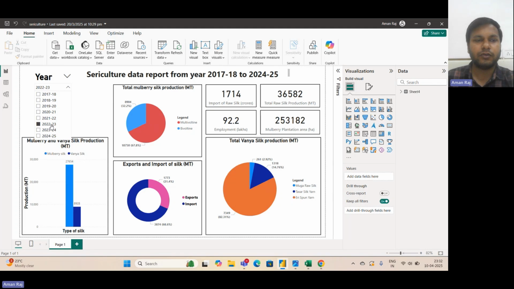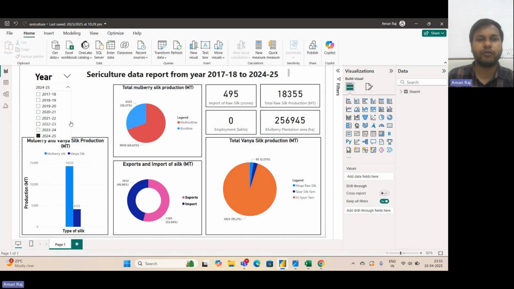In 22-23, the import of raw silk has again increased from 8,800 crores to 1,714 crores. And as you can see, the import of silk has again increased and the export of silk has decreased. So when we look at the latest data, which is of 2024 to 2025,